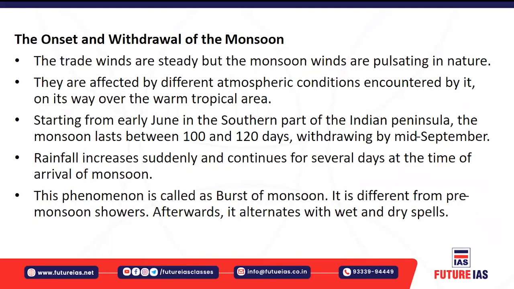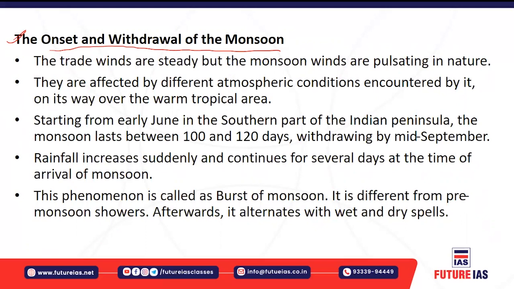All right. Next, the onset and the withdrawal of the monsoon. This is again very important. What is onset and what is withdrawal? When you say onset, it means the rain bearing winds or the monsoon winds have just arrived and struck the Indian peninsula. But you must understand the onset is very sudden.